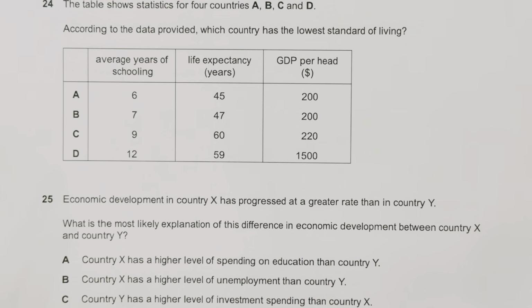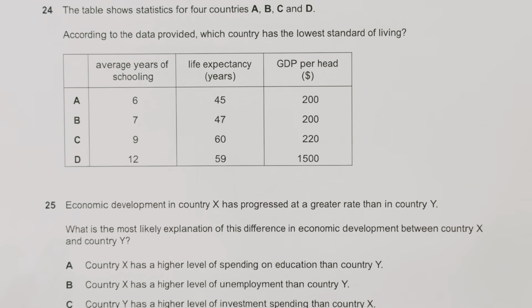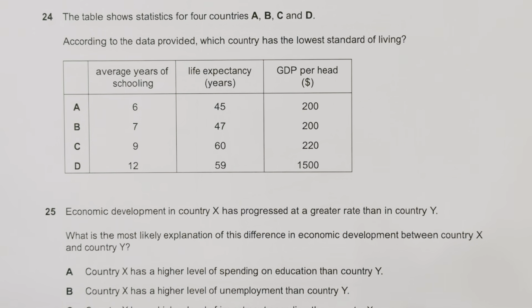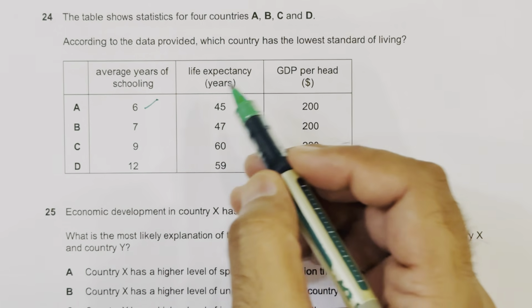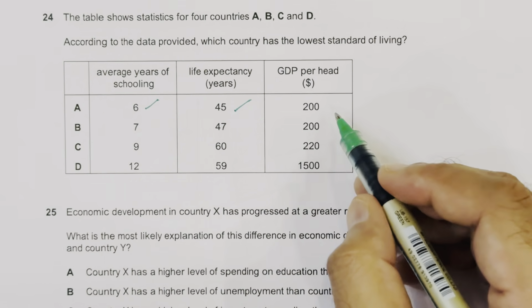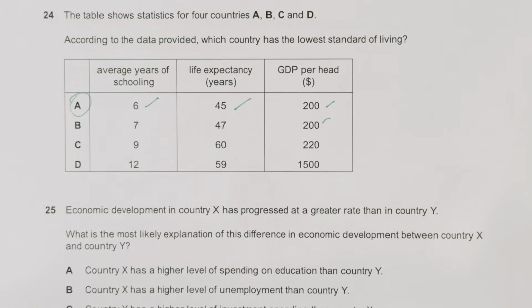Moving to question number 24. The table shows the 4 countries A, B, C, D. According to the data provided, which country has the lowest standard of living? Average years of schooling is the lowest here. Life expectancy is lower here. GDP is lower here and here. So option number A is carrying all the right ticks. So option number A is the right choice.